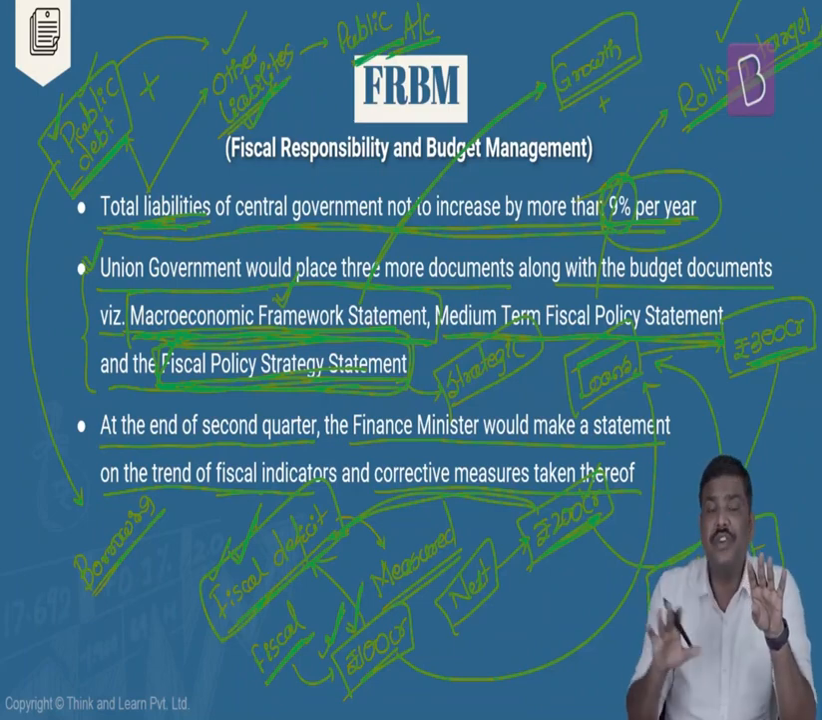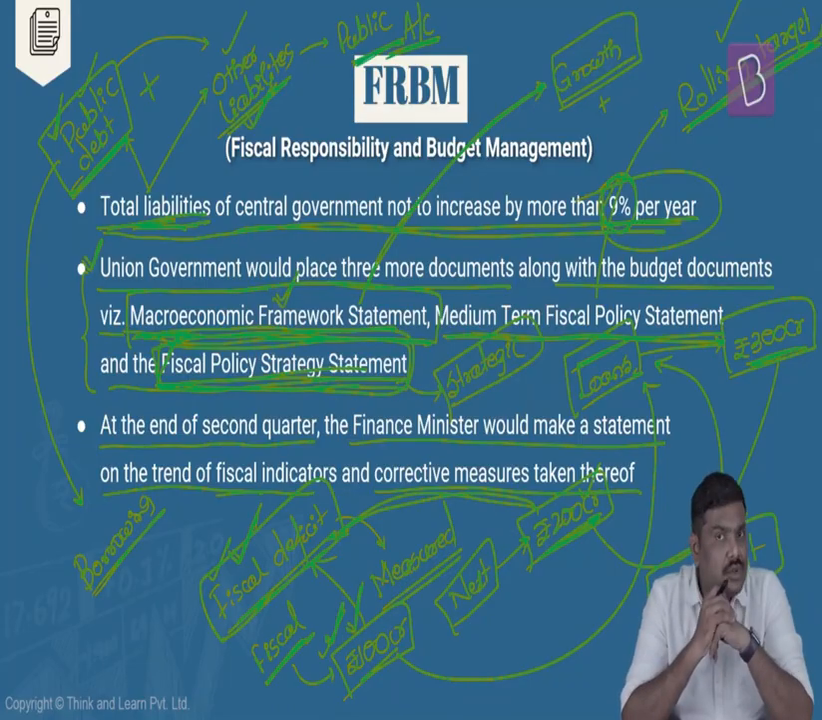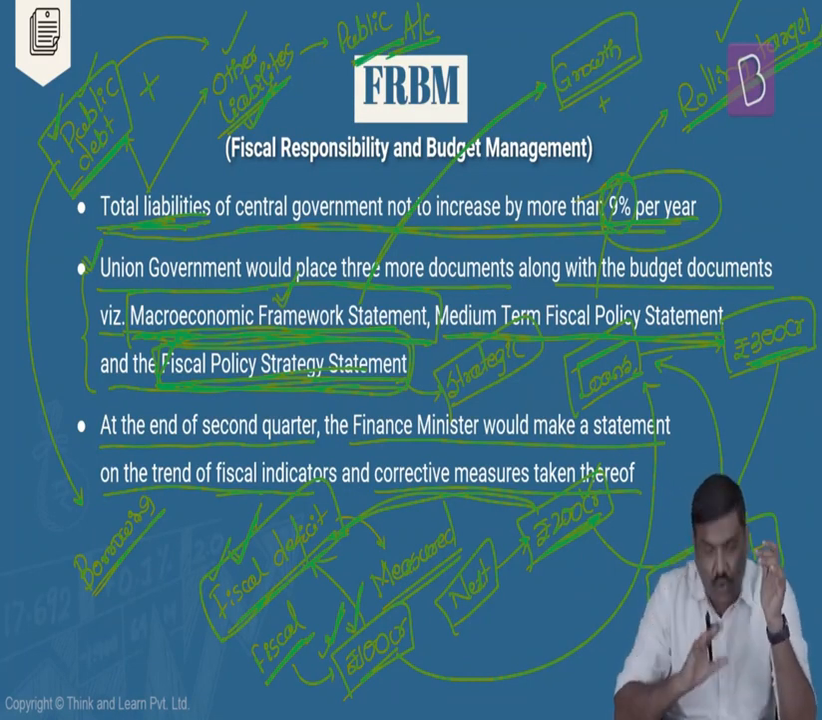And the finance minister, along with the situation, what is the situation, they will have to give that information. Along with that, the finance minister also has to state if there are any issues under these particular parameters, what measures are being undertaken by the government to address that particular issue. And so these are certain very, very important points with respect to the FRBM Act as such.